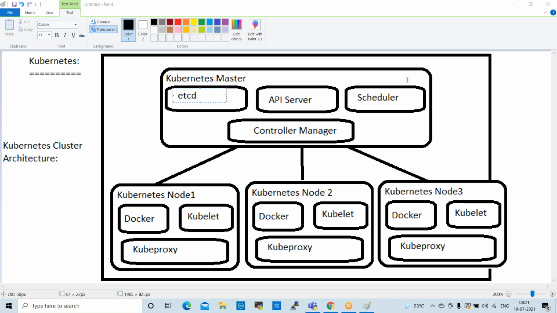Right, kubeproxy will work at the network level. So the node and the Kubernetes master, both are connected or not, it will always check. Connectivity will be there or not, it will always verify. If any connection fails, kubeproxy will check and inform the kubelet service. Kubelet service will pass that information to the controller manager. The controller manager will check and recreate.